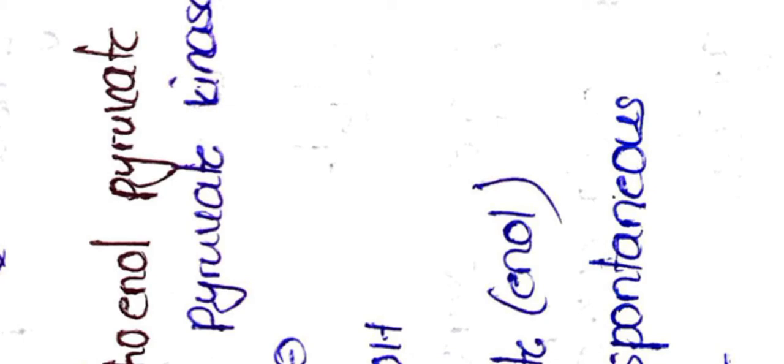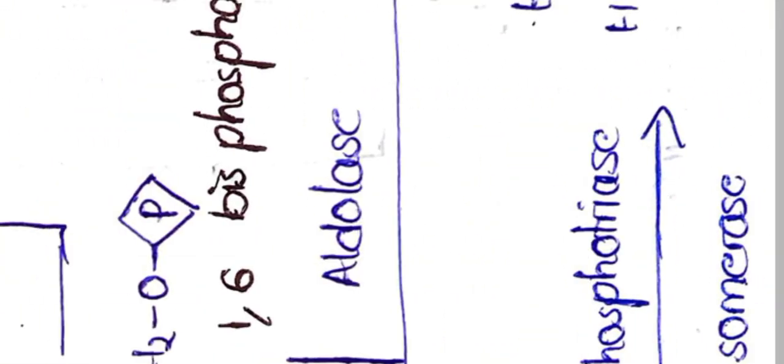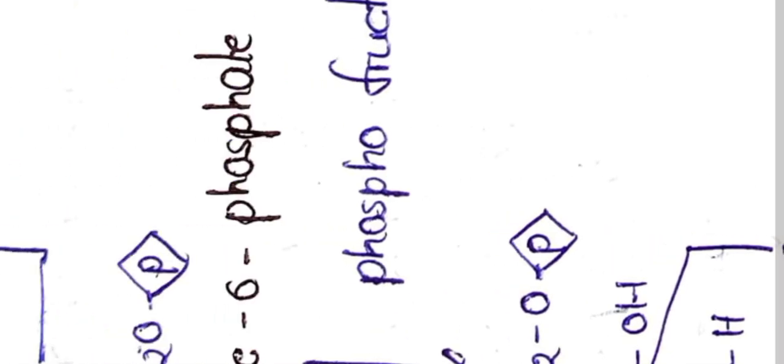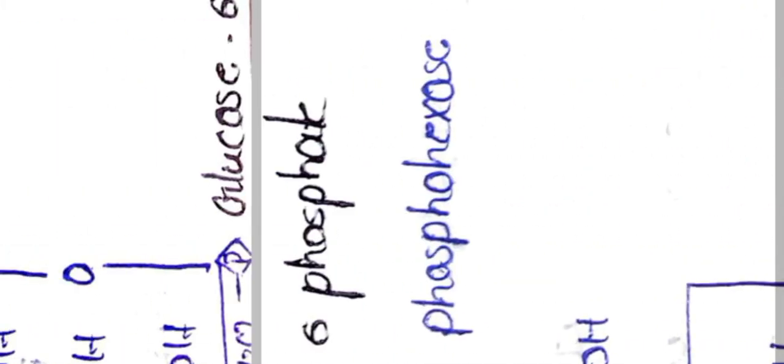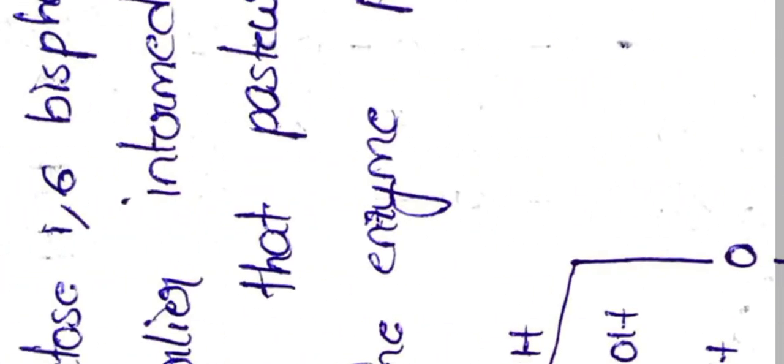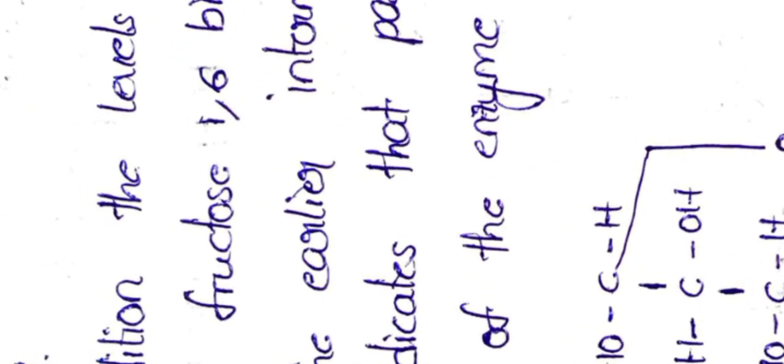Mechanisms means nothing but whatever enzymes are present to help this glycolysis process, these enzymes will stop acting, and by that they regulate glycolysis.